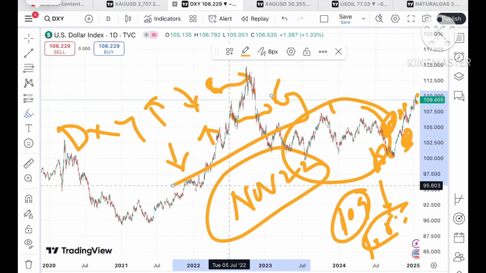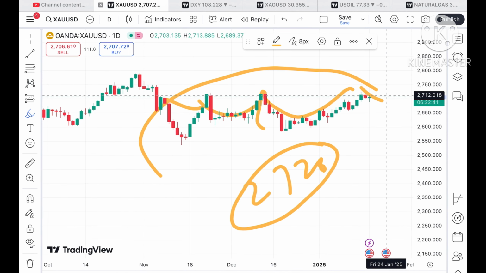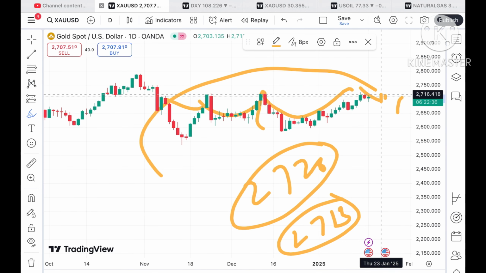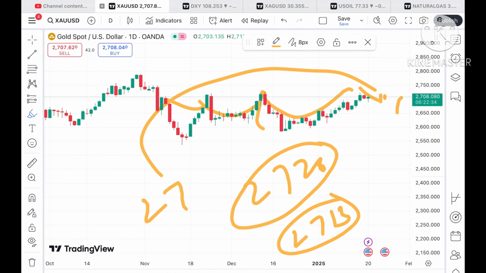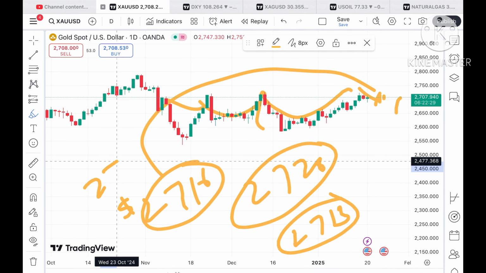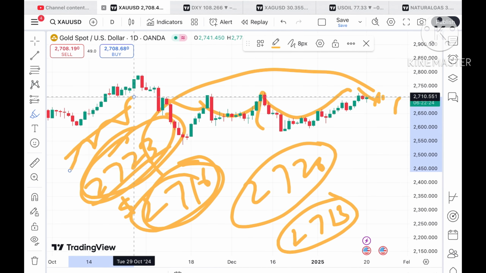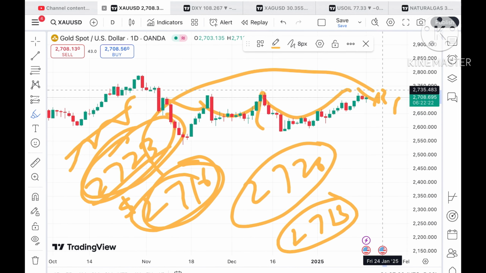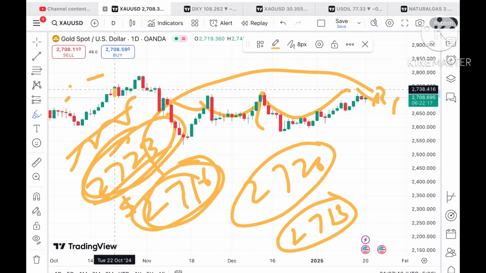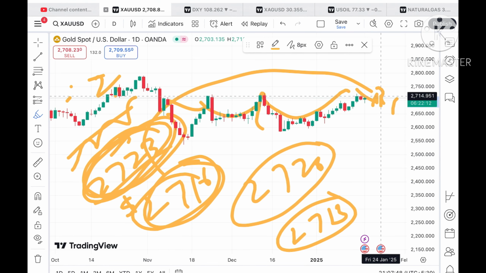Coming back again to the gold price, suppose the price sustains this level, there is a higher chance that it can move towards a level of $2713. If the price moves over this level, a probability of going towards 2716 will be there, and once the price moves over 2716, a probability of going towards 2723 will be there. These two levels are already being tested, so chances of crossing this level we can see, and then it can go further high towards a level of around $2744. After crossing a level of $23, probability is very high.